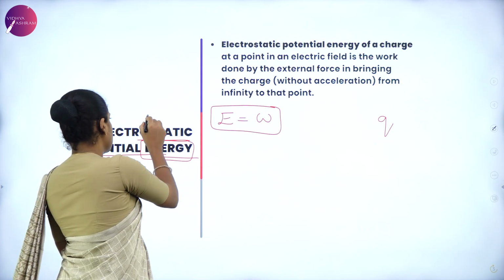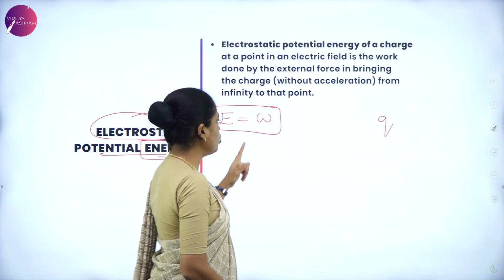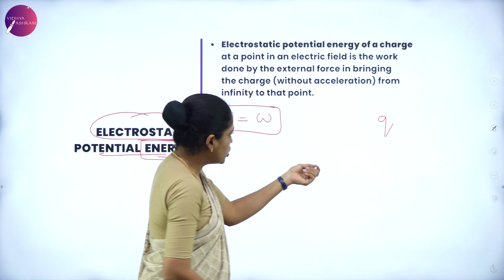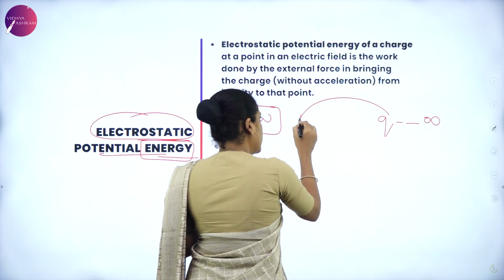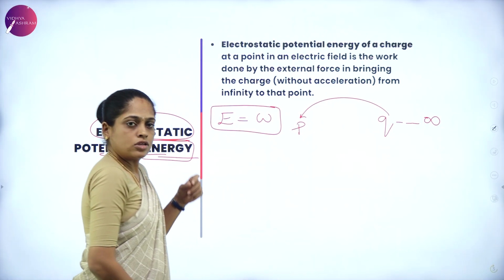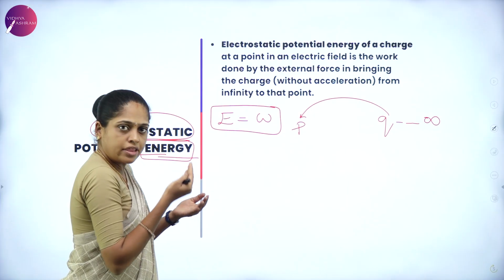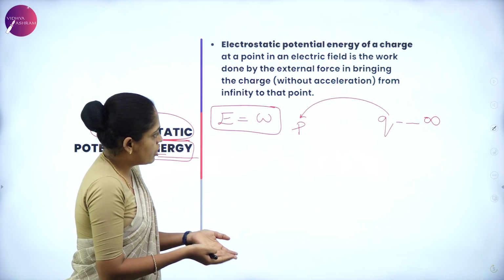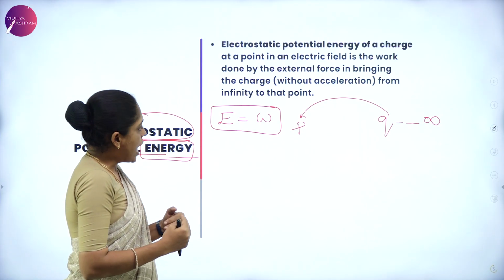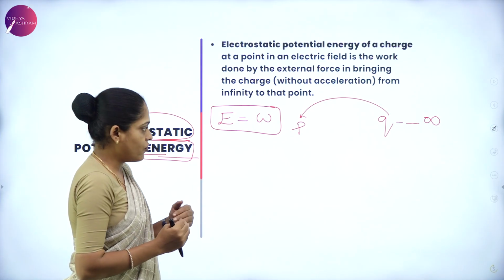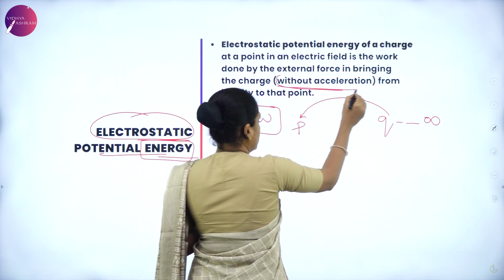As we are discussing electrostatics, which is related to charge, we have to do work in bringing a charge from infinity to a point in the electric field. Here we are applying the force on the charge, and that charge is taken from infinity to point P in the electric field. I have to apply the force in such a way that the charge should move without acceleration.